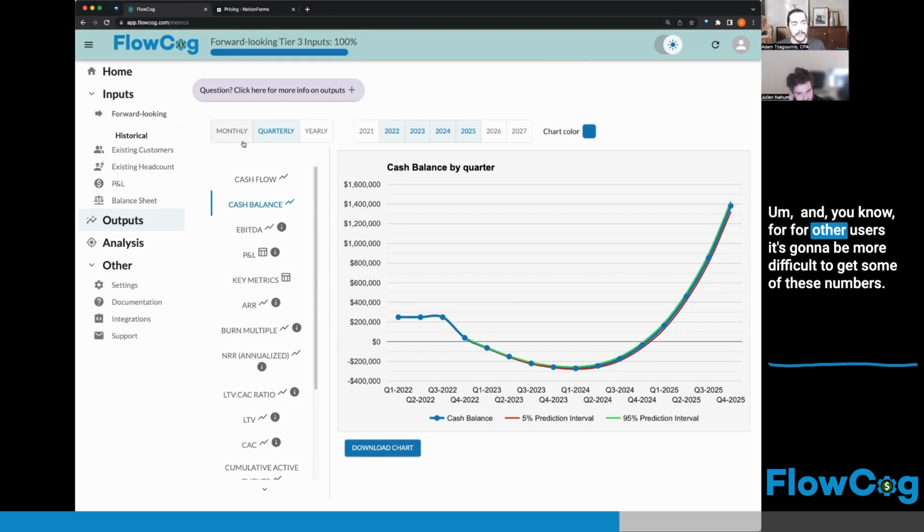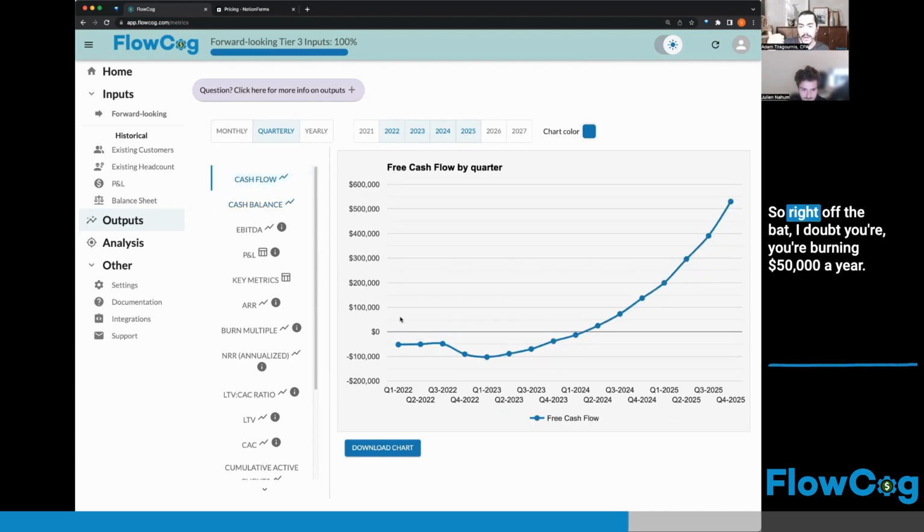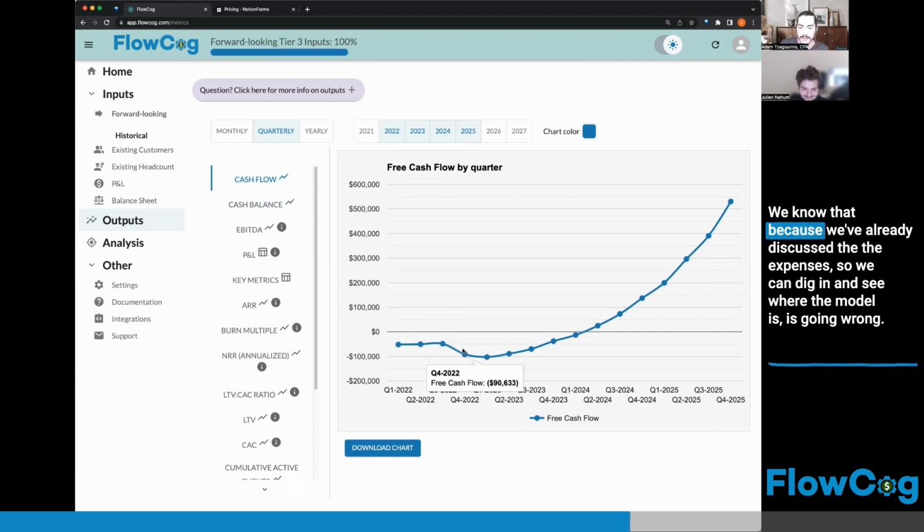For other users, it's going to be more difficult to get some of these numbers. There's going to be more thought that goes into it. But for the most part, depending on the SaaS company and their approach to their sales and marketing funnel, I can skip through a lot of the inputs or zero them out depending on where their focus is. So right off the bat, I doubt you're burning $50,000 a year. We know that because we've already discussed the expenses.